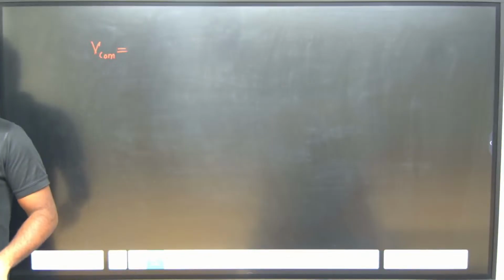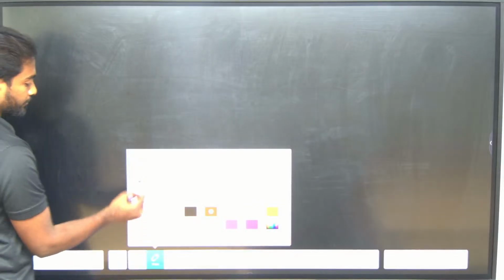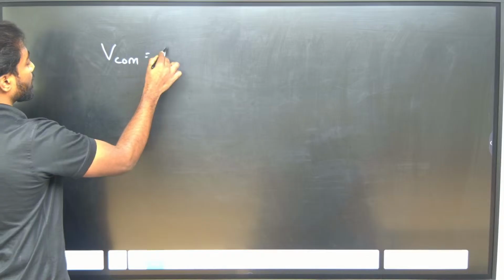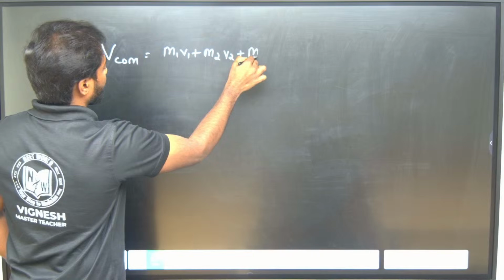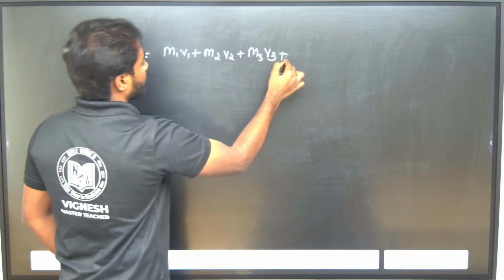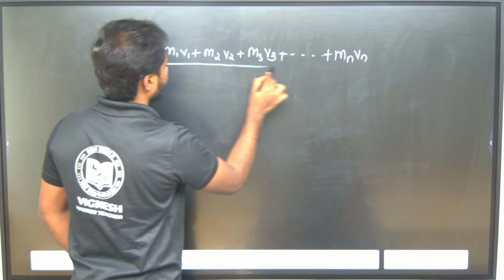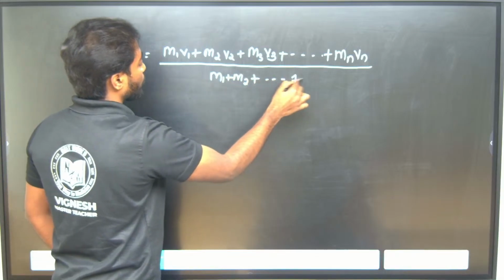So velocity of center of mass will be equal to m1 v1 plus m2 v2 plus m3 v3 plus up to mn vn, divided by m1 plus m2 plus up to mn.